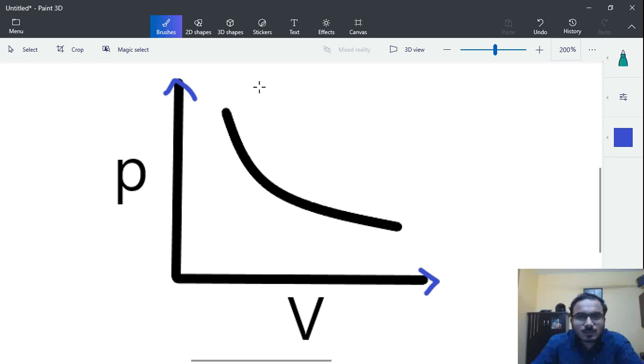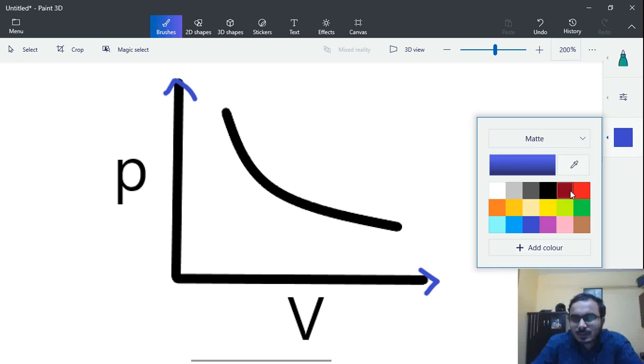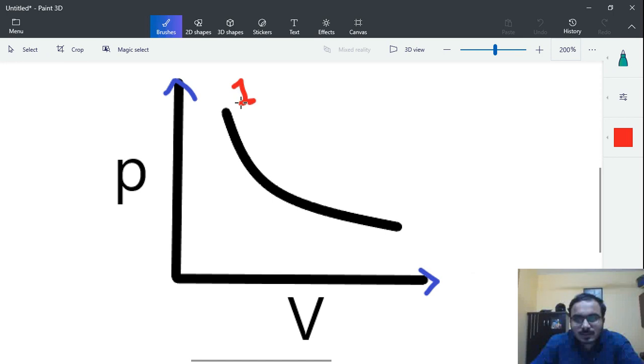So in case of thermodynamics, we were given two things. This will be our point number 1 and this will be our point number 2. In case of expansion, we were given the states P1 and P2.